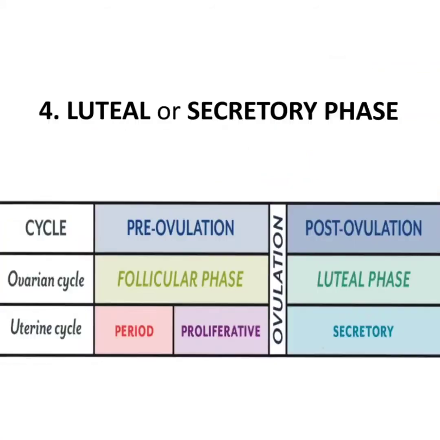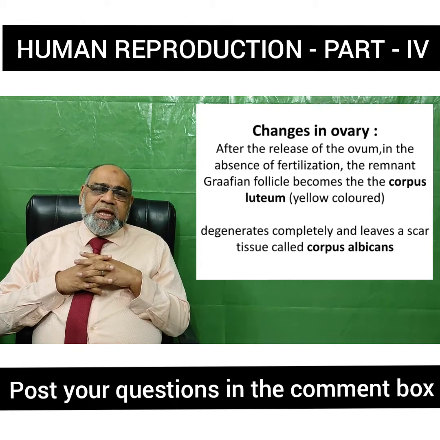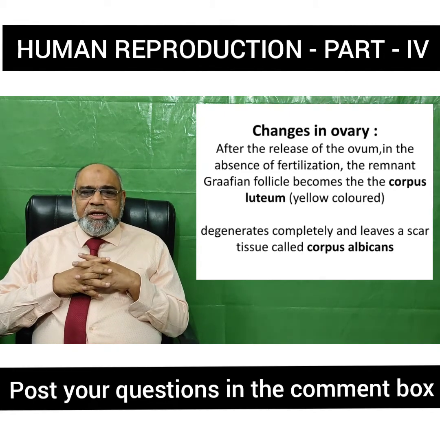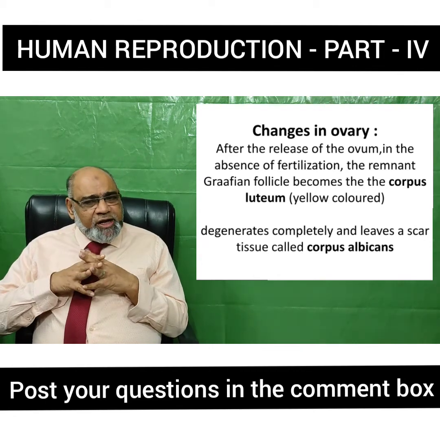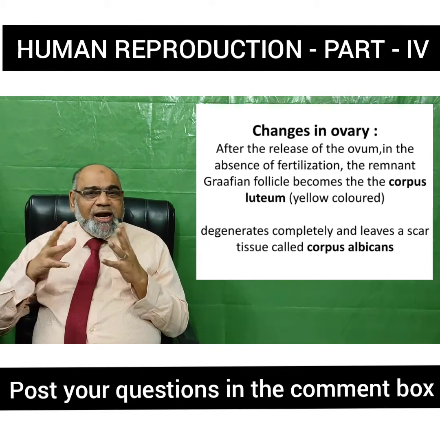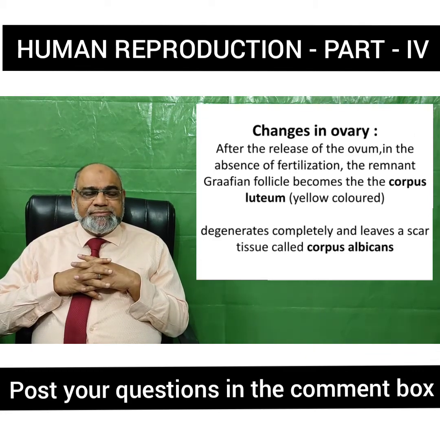Now, the next stage is the luteal stage or the secretory phase. What happens in this? It is called the post-ovulatory phase. In this, ovarian changes occur as well as uterine changes. What are the changes in the ovary? After the release of the ovum, in the absence of fertilization, the remnant follicular cells in the Graafian follicle become yellow colored cells and they are called corpus luteum.